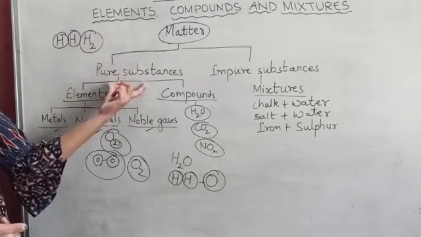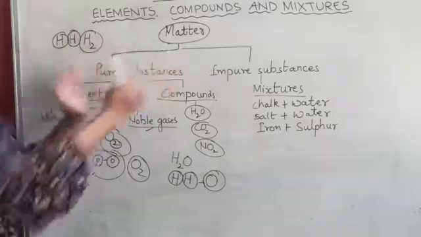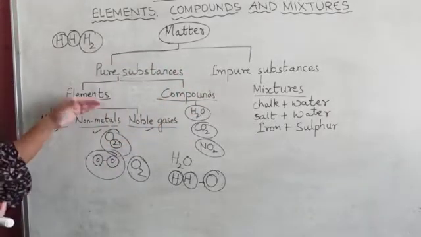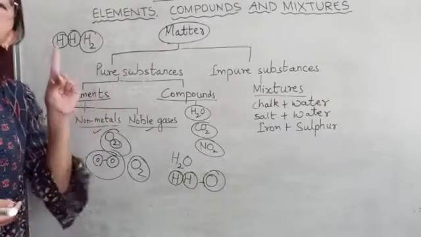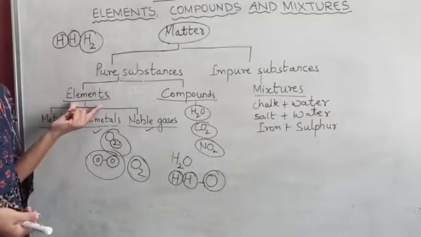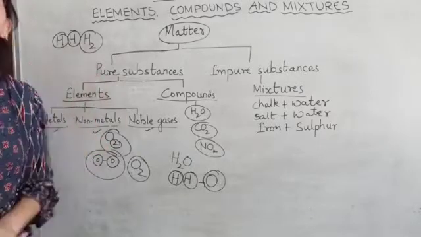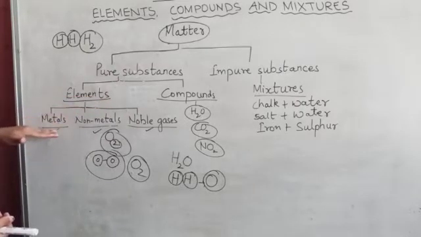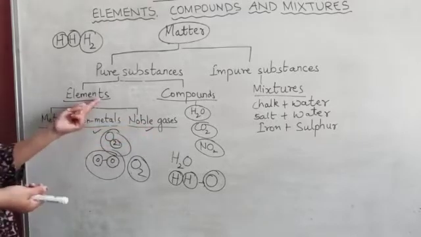Pure substances are of 2 types, elements and compounds. Elements are the pure substances that are made up of only one kind of atoms. They are further divided into metals, non-metals and noble gases. Now, what does that mean?